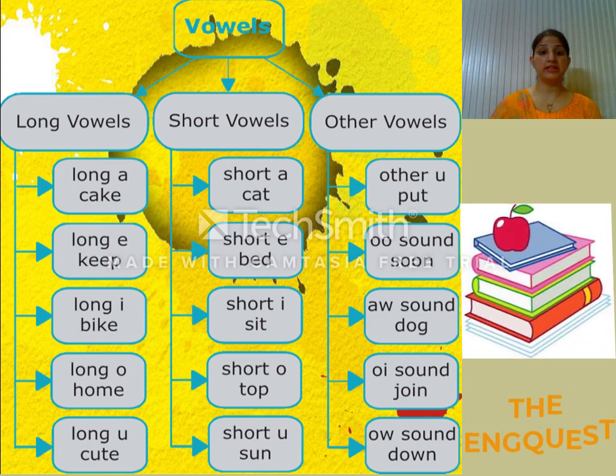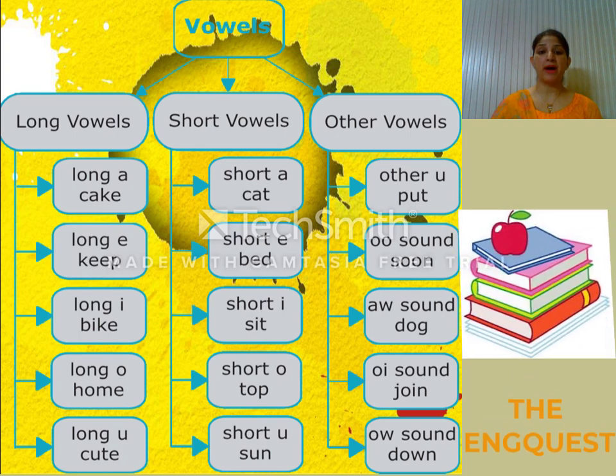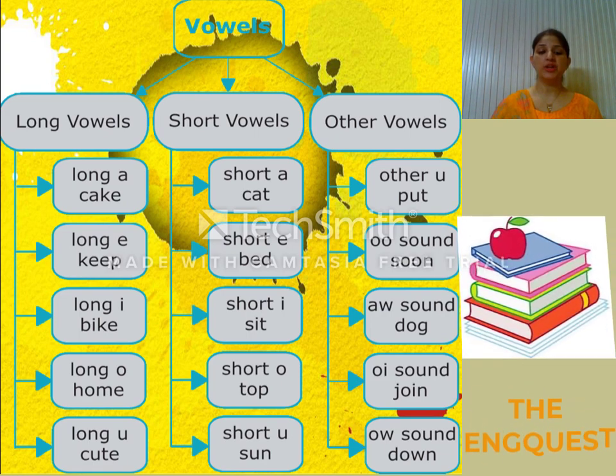Long E in keep and short E in bed. Long I in bike and short I in sit. Long O in home and short O in top. Long U in cute and short U in sun.